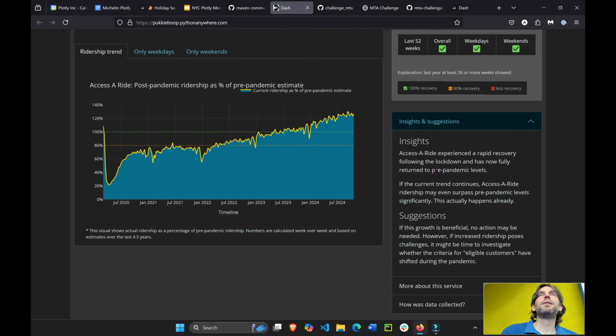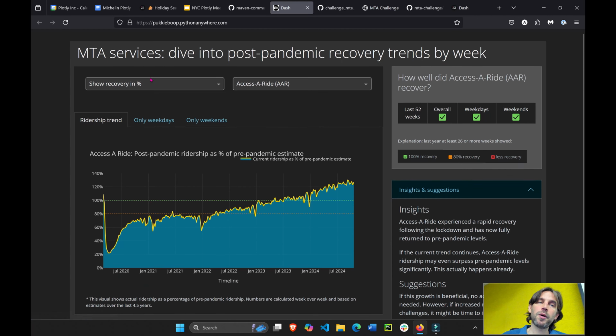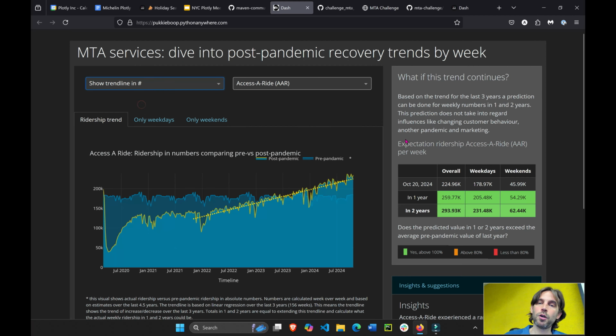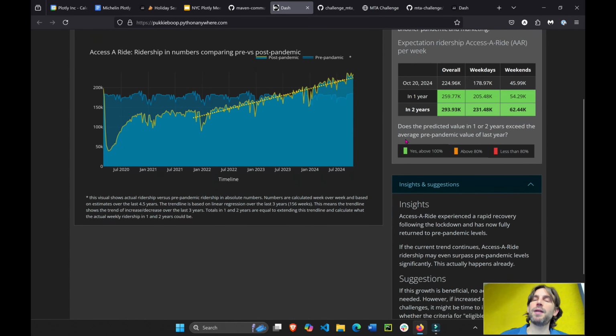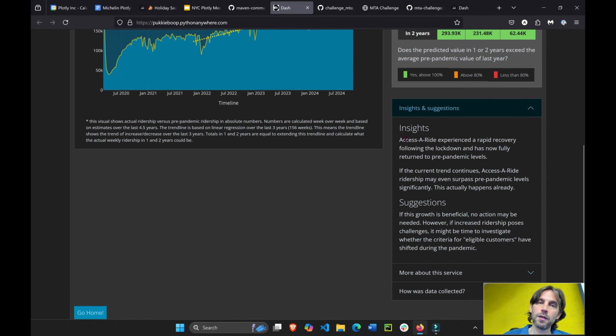Yes? In the predictions, did they do any analysis on how congestion pricing may affect the ridership? I don't know how much analysis she did with the predictions part. I'll have to look deeper into the code, and I'll share it with you via email afterwards. So I'm not sure how she did it. It could be just a regression line.